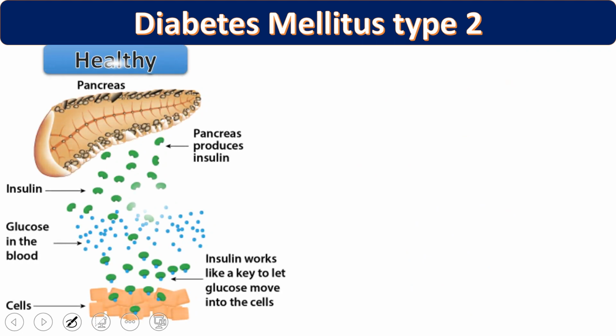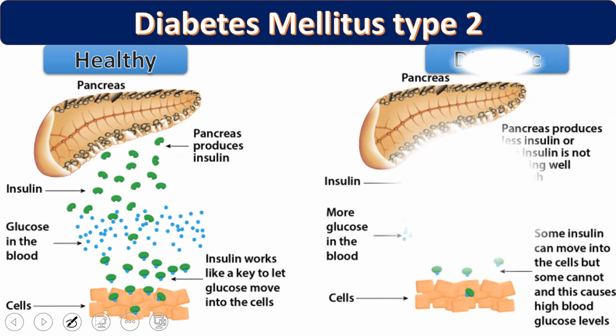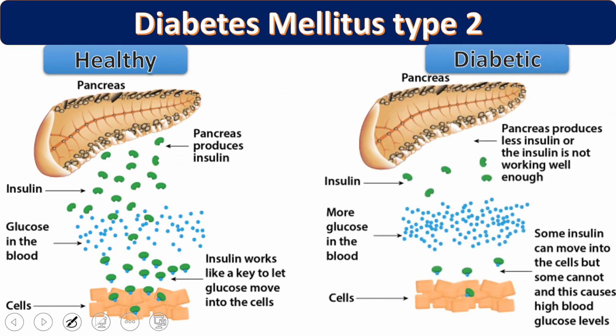Second one is type 2 diabetes mellitus. In type 2 diabetes mellitus, a sufficient amount of insulin is produced by our body, but the insulin is not able to bind and not able to work in an efficient manner. In type 1 diabetes mellitus, we have insufficient insulin because not enough insulin was produced. In type 2, we have inefficient insulin, meaning insulin is there, but it is not working efficiently. Whatever functions it has to do, it is not able to do.